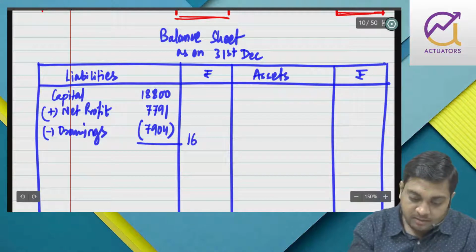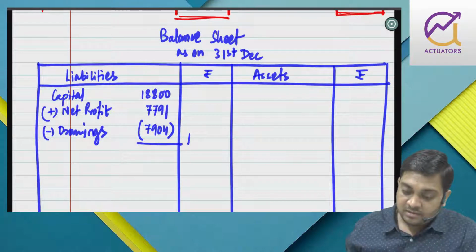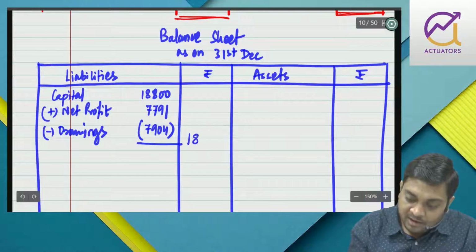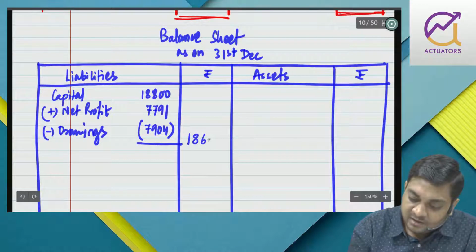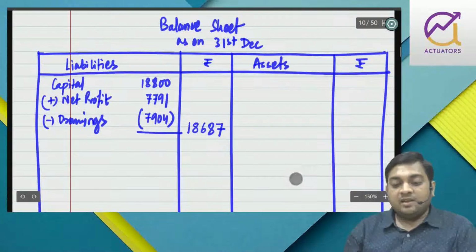So 18,800 plus 7791 minus 7904 is 18,687. Right?